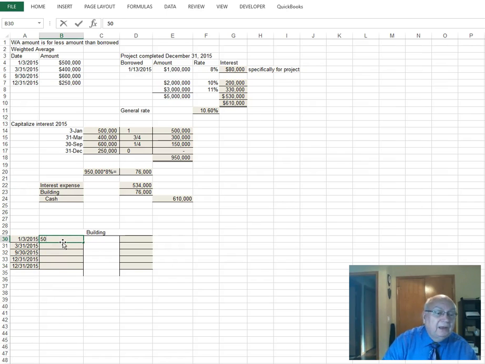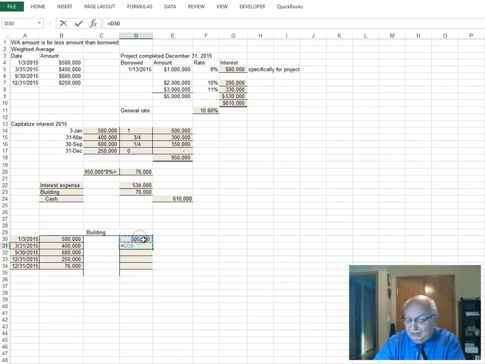Well, we started with 500,000, and then we put in 400,000, and then we spent 600,000, and then 250,000. And then the last entry is the capitalized interest to the building. We added another 76,000. So what we have here is my totals for the building project, how much we have on the building.